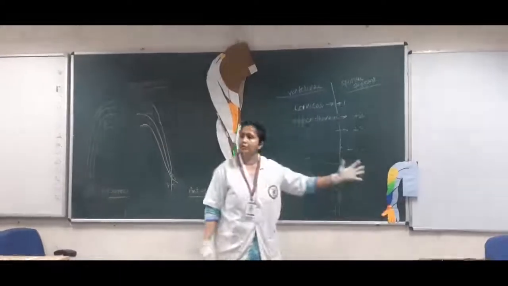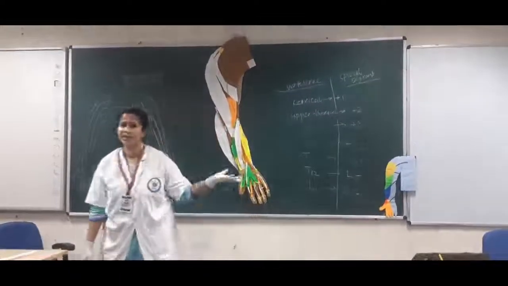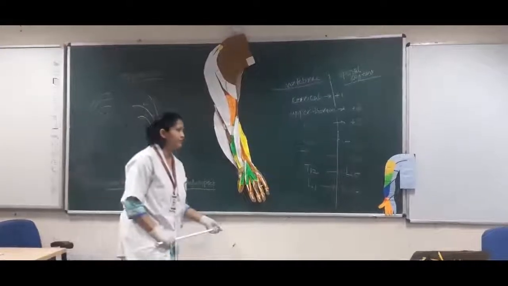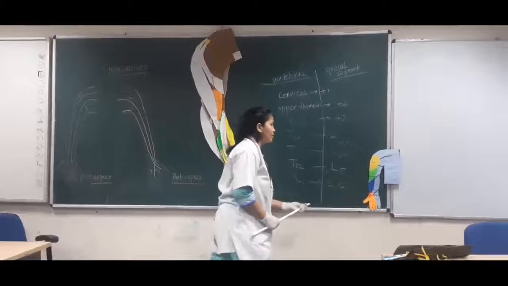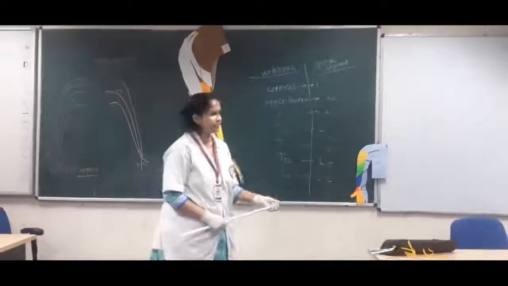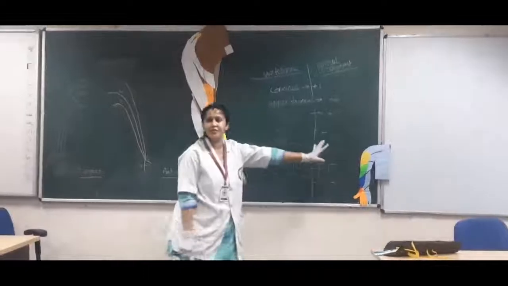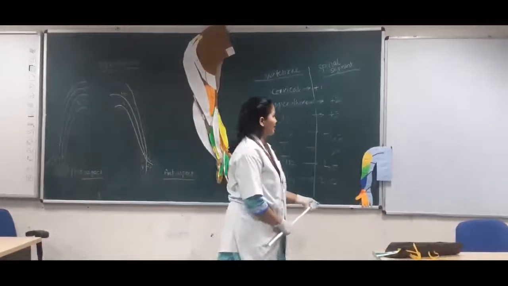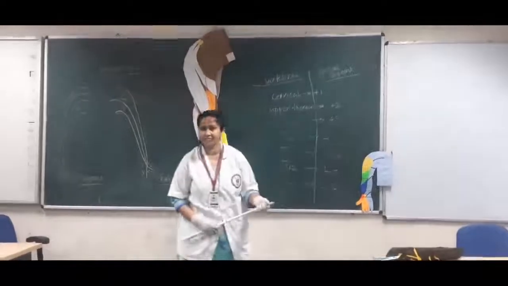Cutaneous innervation of the whole of the upper limb, ventral aspect as well as the dorsal aspect. First, we come to cutaneous innervation. For this, I will tell you a story. To memorize the cutaneous innervation, just listen to one story that there was a farmer.